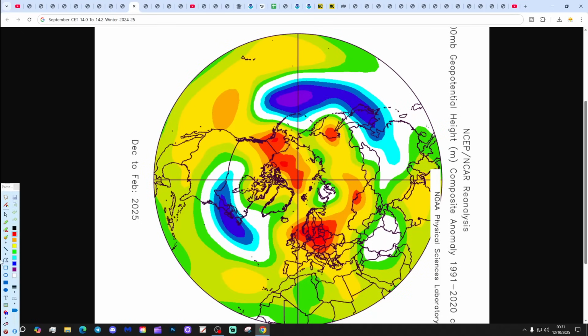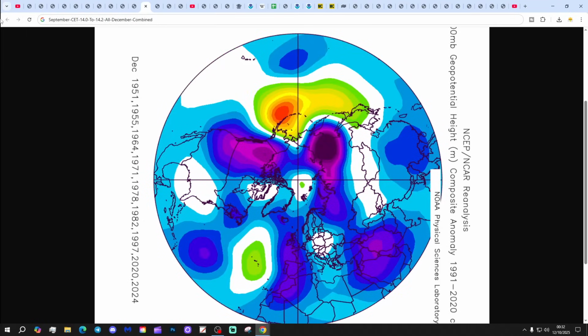Finally, we've got 2024-2025, last winter, showing higher pressure over to the east of the country, a rather bizarre anomaly. So it's neither one thing nor another, really. It tries to be cold at times, but never quite gets there. Most of January was chilly, I suppose, with some frost at times.